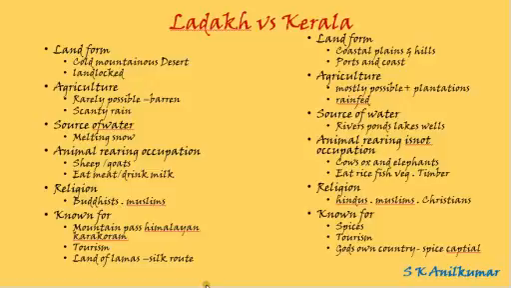Let us look at an example of Ladakh and Kerala. Ladakh is a small state in the northern part of India on the Himalayan mountain range, while Kerala is a small state on the southwest of the peninsula. The landform in Ladakh is cold mountainous desert and it is landlocked, while the landform in Kerala is coastal plains and hills. It has ports and coast. So these two different types of landform, by geography, by region, have a different impact on the people who live there.